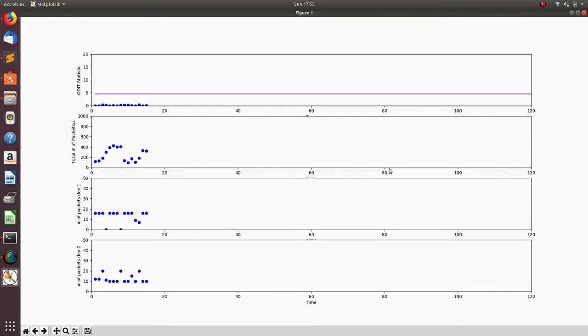The third and the fourth graphs refer to the total number of packets from attack device 1 and 2 respectively. The attack devices are two Node MCUs which send data at a slightly higher rate. The x-axis in all the graphs corresponds to time, with one instance being equal to 1 second.